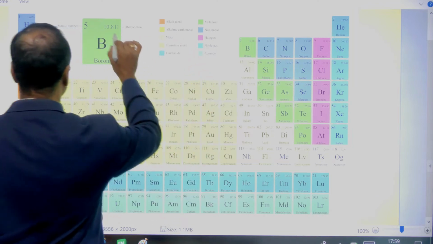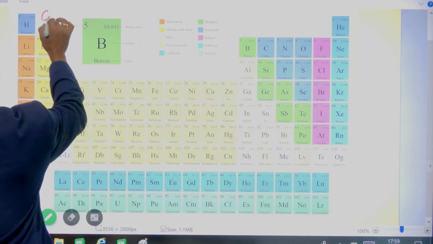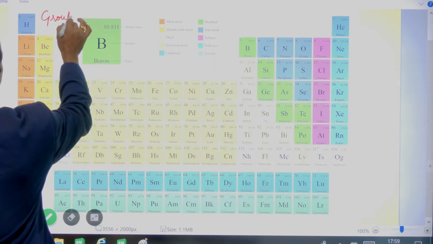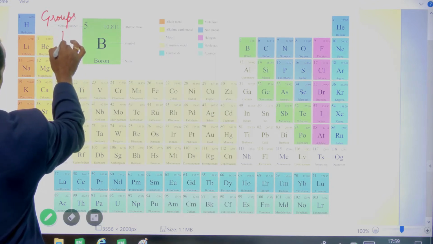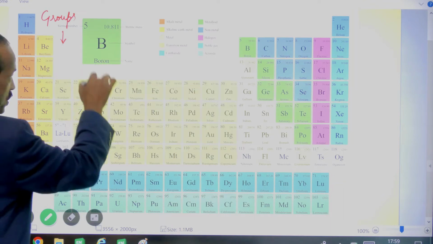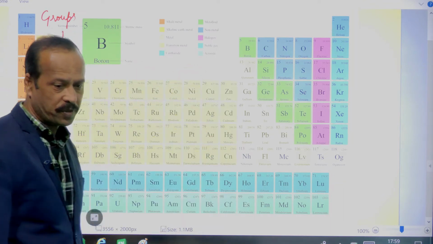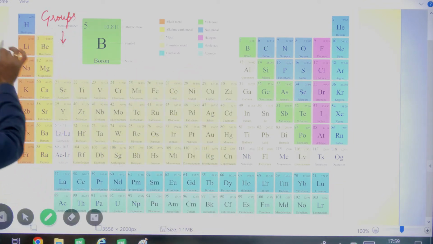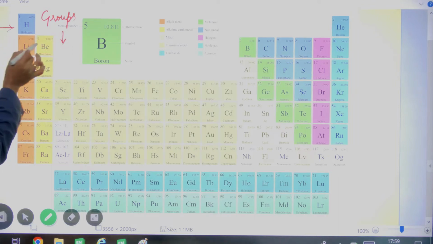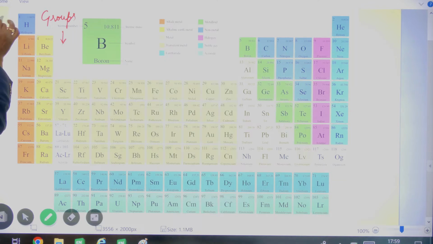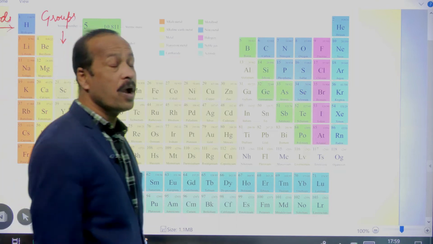So, where should I write? Here I will write, okay. Groups. Which are the groups? Vertical columns like this, coming down, these are the groups, right. And these horizontal rows, you can see here, horizontal like this, these are called periods. What are they called? Periods. Clear? So, periods and groups.